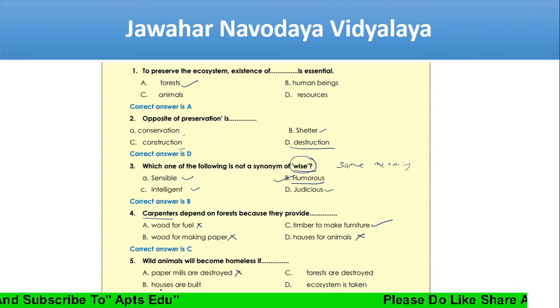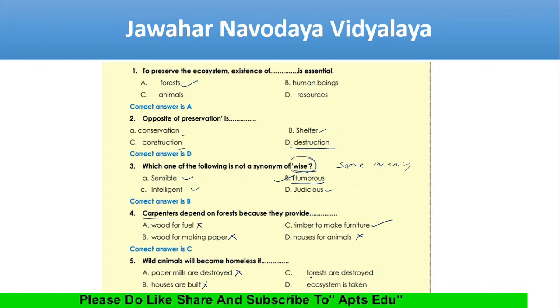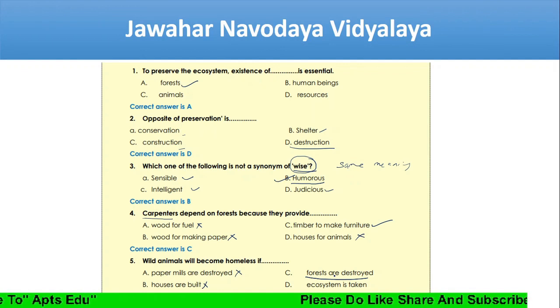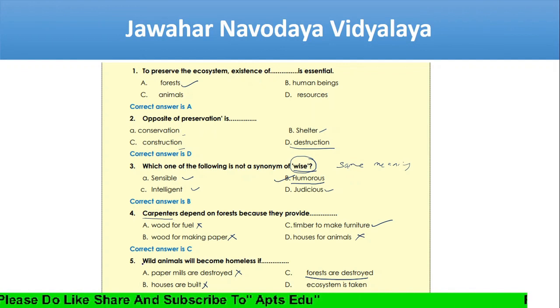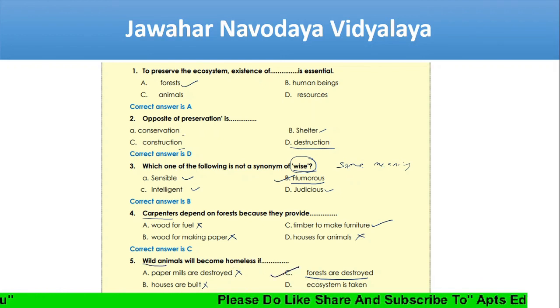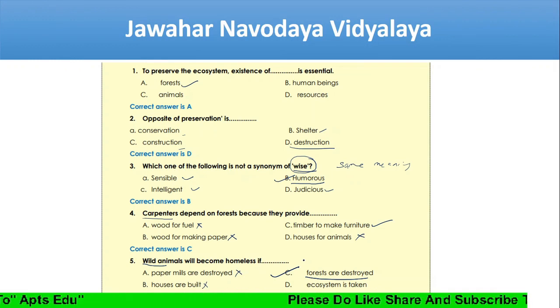No. Houses are built? No. Forests are destroyed. If forests are destroyed, wild animals become shelterless, homeless. So we need to protect forests. Not only for animals, for our existence also, forests are very, very important.